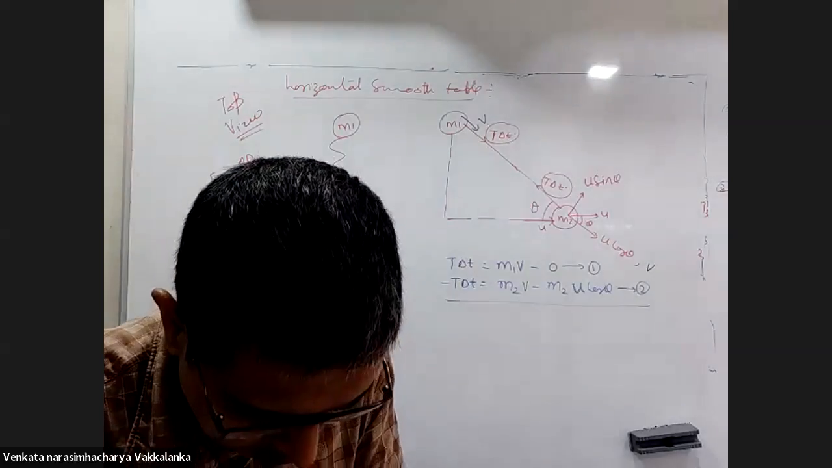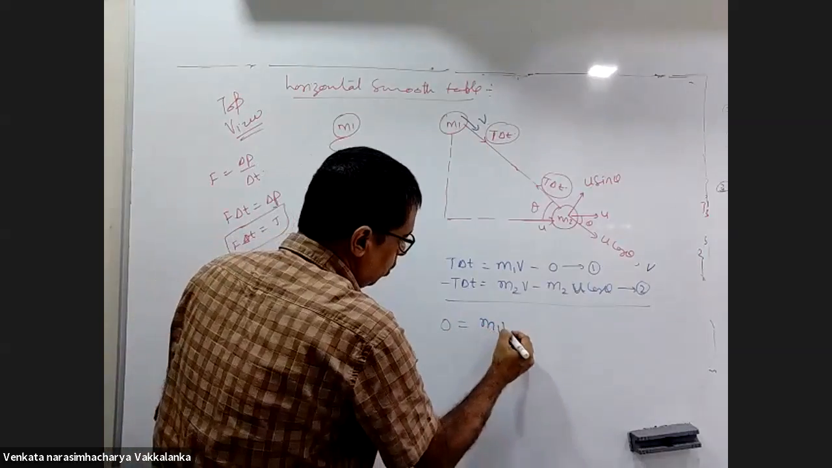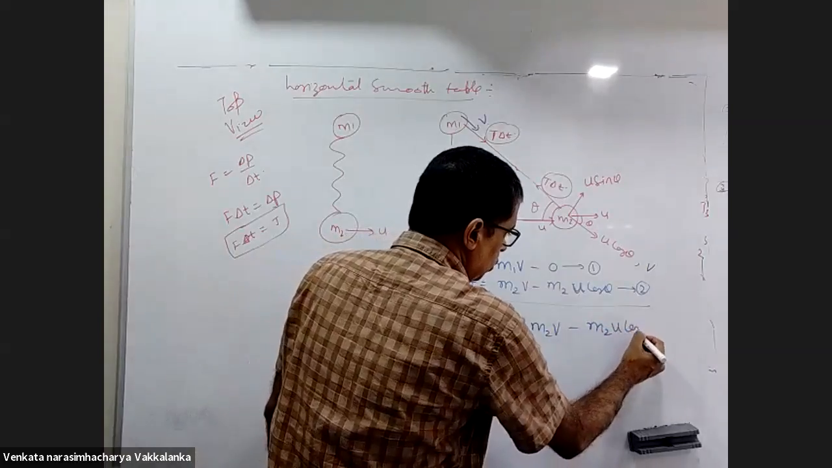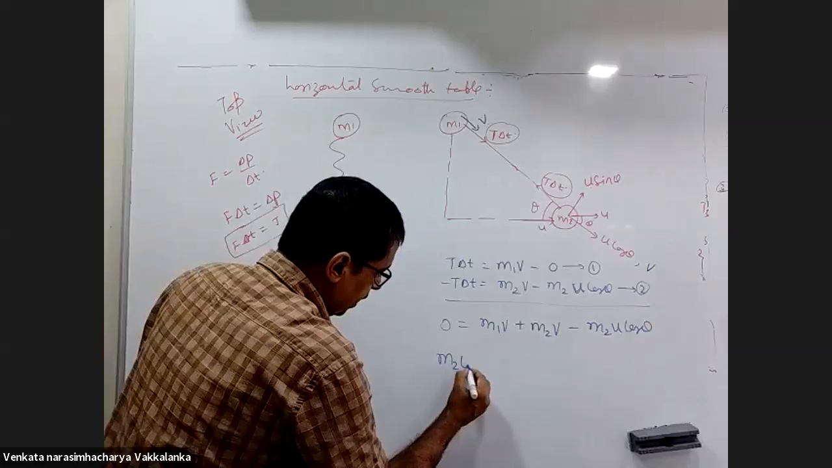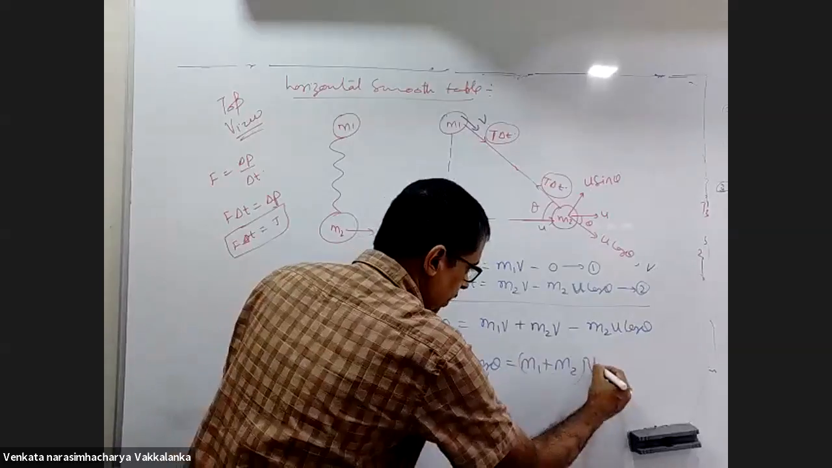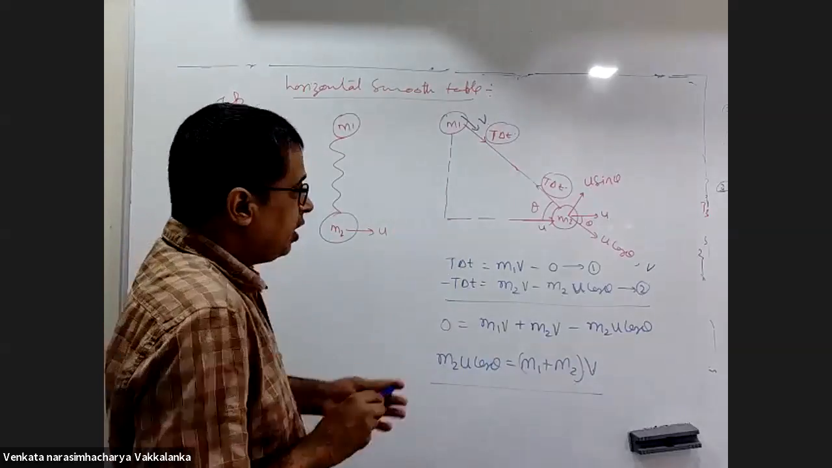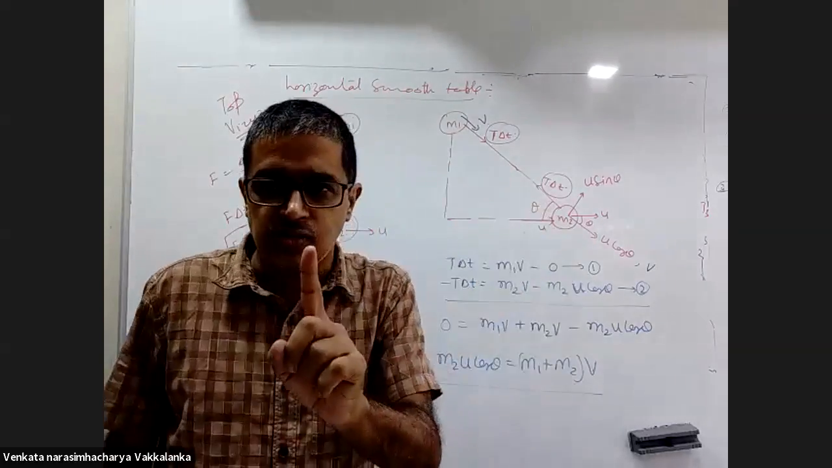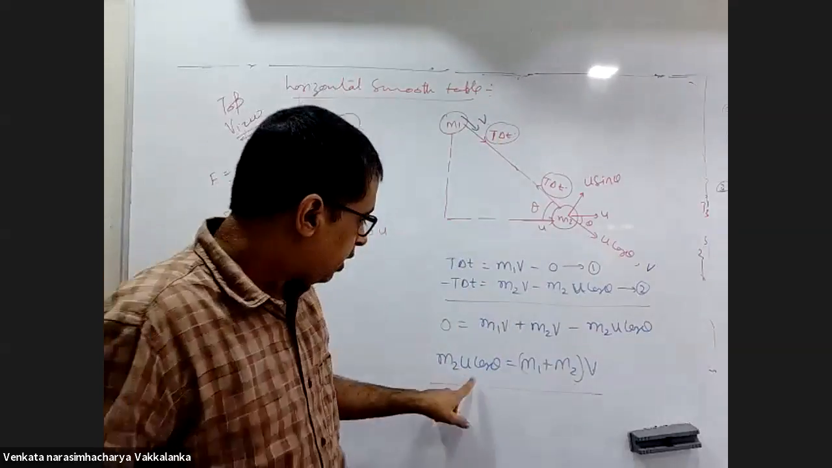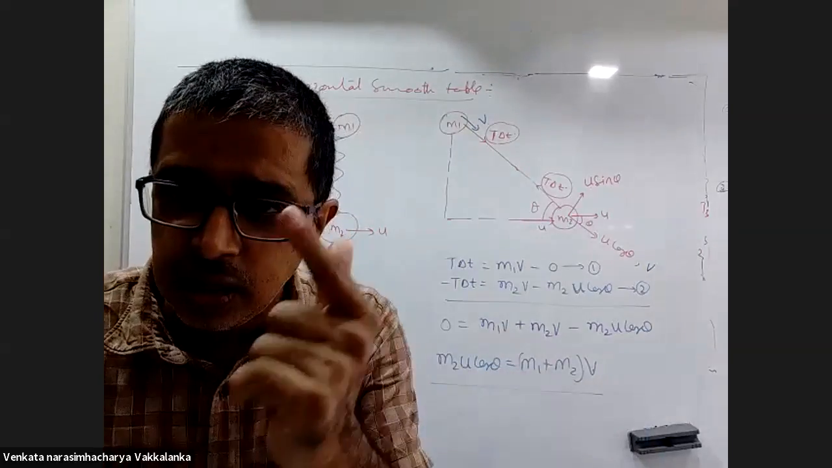Yes, sir. If I add both the equations, 0 is equal to M1V plus M2V minus M2 U cos theta. Bring this to the left. M2 U cos theta is equal to (M1 plus M2) into V, which I am damn sure of. Why are you so sure of this? If I take M1 and M2 as one system, tension will become an internal force. Initial momentum and final momentum along the length of the string should be equal.